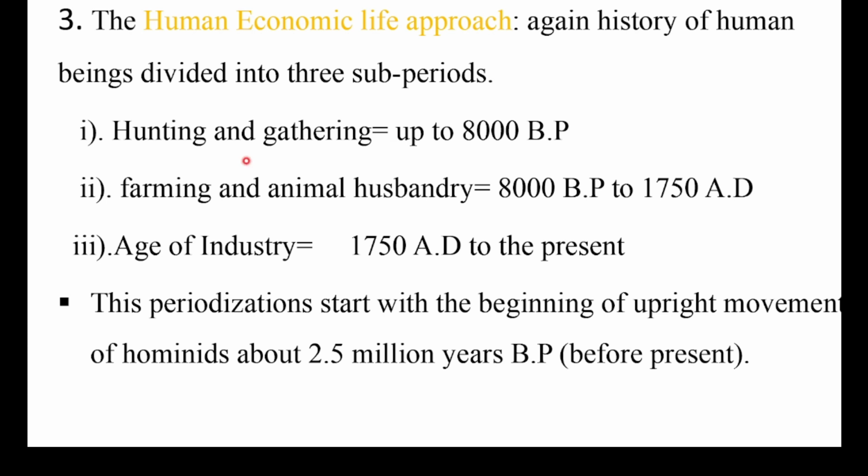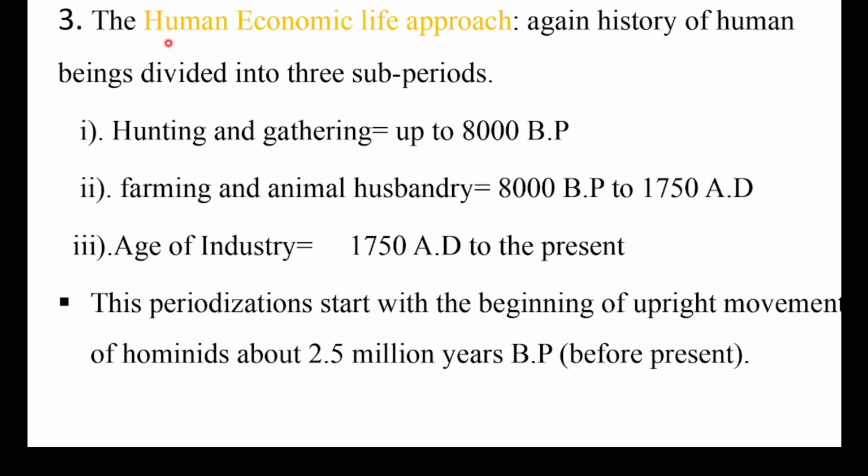Hunting and gathering when you say when human beings caught their food by hunting wild animals and gathering wild fruit. This period is called in short hunting and gathering. No farming at that time, no animal husbandry. Human beings got their food by what? By hunting wild animals and gathering wild fruit. This period called hunting and gathering.